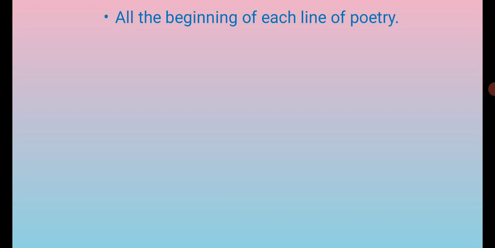When you write the poem, the first letter of the first line will be capital. Then when you write the next line, the first letter of that line should also be a capital. Let's see the example of how to make it capital.